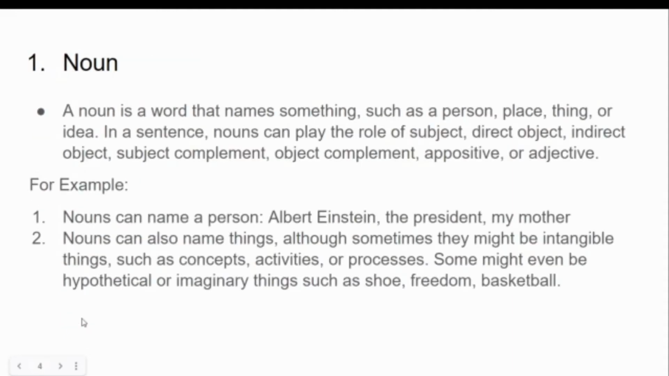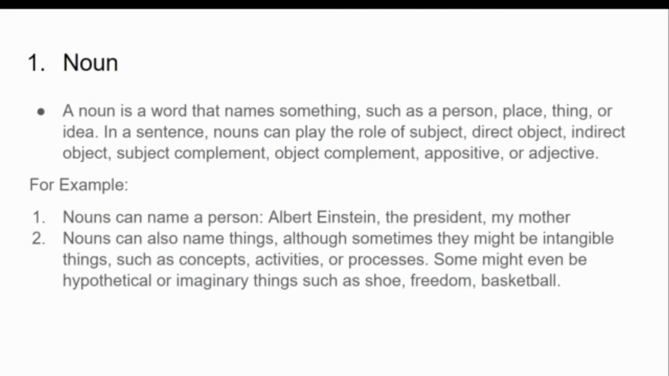So let's begin with noun. What is noun? Noun is nothing but a word that names something. For example, you name a person, you can also name a place, you name a thing, or just an idea. In any sentence, noun can play the role of subject, direct object, indirect object, subject complement, object complement, appositive, or adjective. Now don't get confused with these. If you don't know about anything in this sentence, don't worry about it. I'll explain what a noun is and you can identify those nouns.